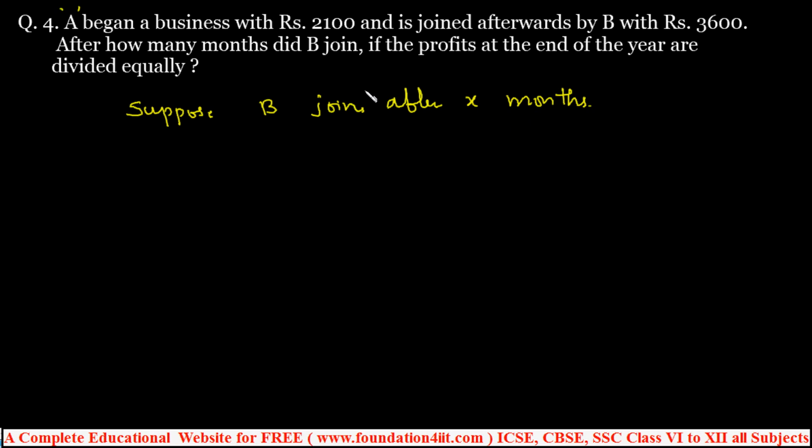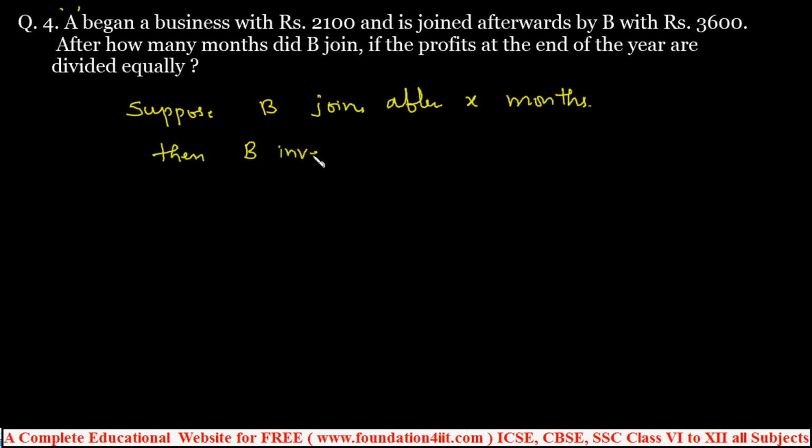Let us take this. But how many months did B join after the profit at end of the year? So at the end of the year, profit is divided equally. So if B joined after X months means, and he invested for 12 minus X months.